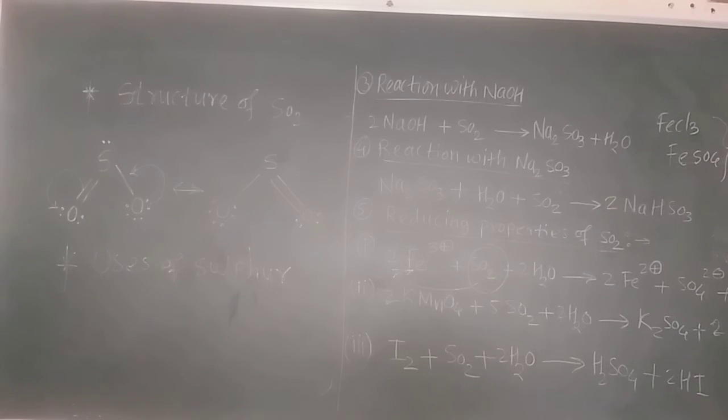Now they do not give the hybridization. In the old textbook the hybridization of SO2 gas is given, and the bonding of the OS bond is p pi d pi. Now in the 11th standard we do the hybridization. Here oxygen and oxygen get hybridized with their atomic orbitals, and there is the p pi d pi bond between the S and O. Now let us see the uses of sulfur dioxide.